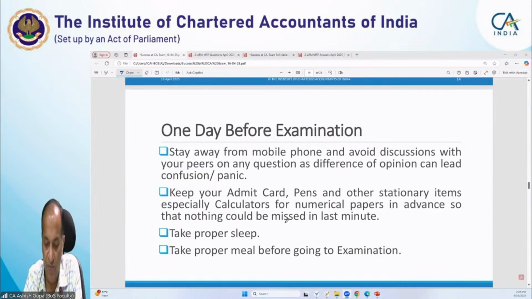Take a proper meal before going to the examination. It is very important. Sometimes students skip their lunch. My request to you, please don't, because if you start feeling unwell in the examination, time is 3 hours for everyone, so it will create a problem for you.